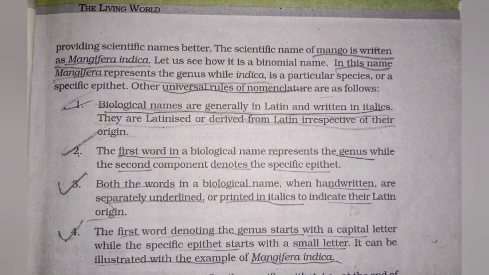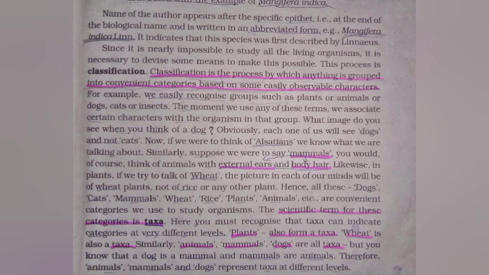It can be illustrated with the example of Mangifera indica. The name of the author appears after the specific epithet, that is, at the end of the biological name, and is written in abbreviated form. Example: Mangifera indica Linn. It indicates that this species was first described by Linnaeus.